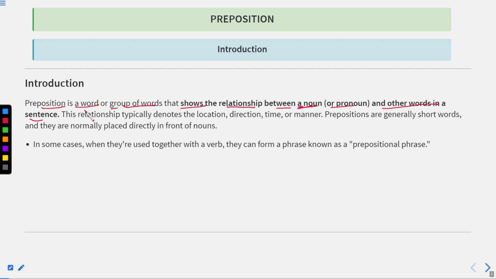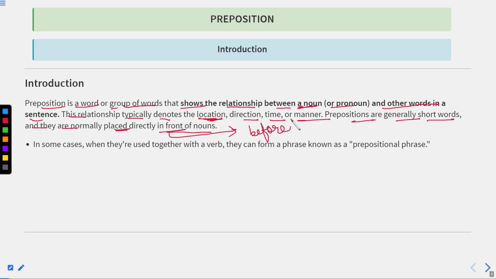Okay, so this relationship typically denotes the location. Now this one is very important. These prepositions indicate location, direction, time, or manner. Prepositions are generally short words. It means you will find that these are very simple words. For example, on, in, these are very short words. And they are normally placed directly in front of nouns. In front means before nouns. So they are just used before nouns.